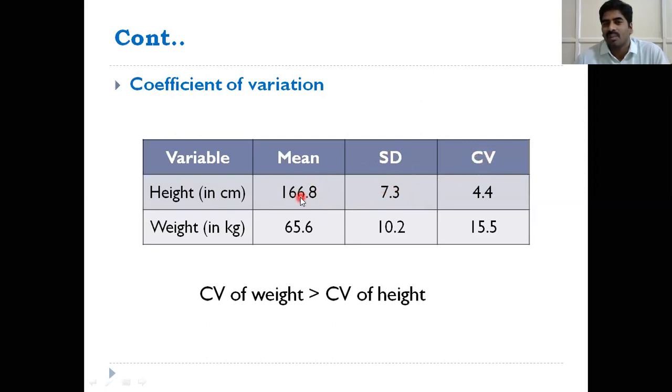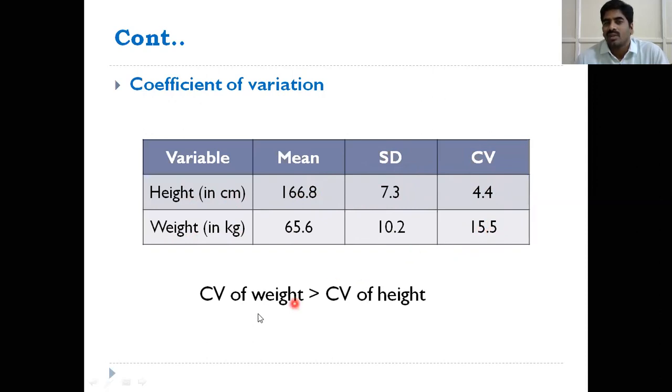Standard deviation by mean into 100, that is 4.4. This is the coefficient of variation of height. This measurement is in centimeters. And the weight coefficient of variation is 15.5.